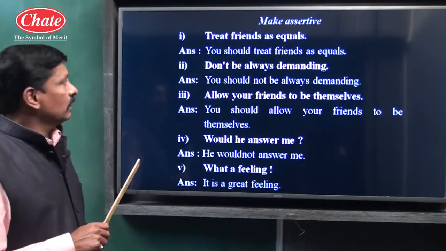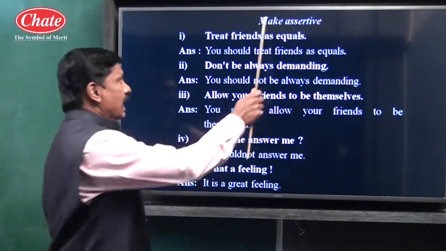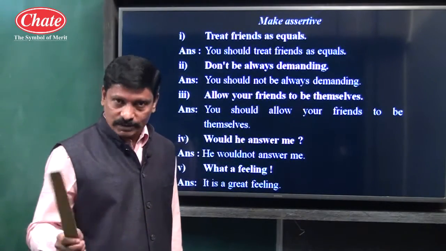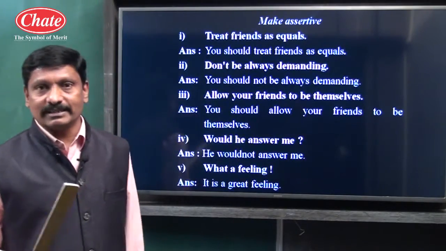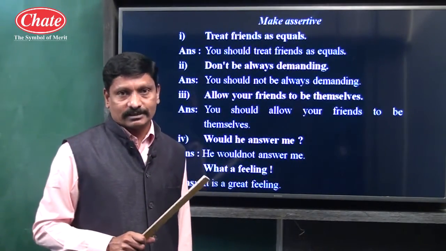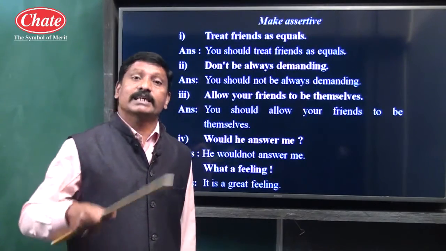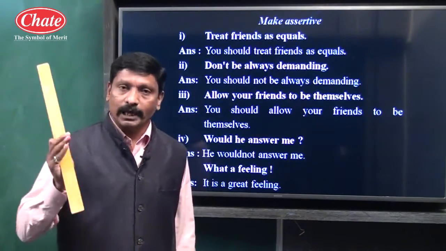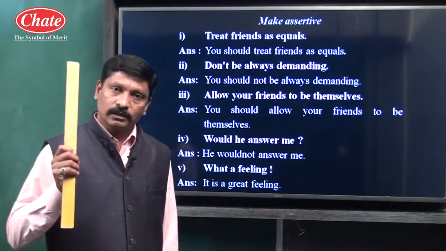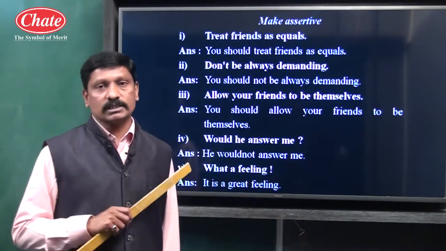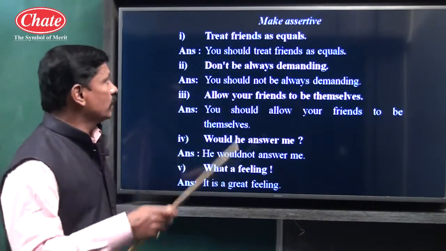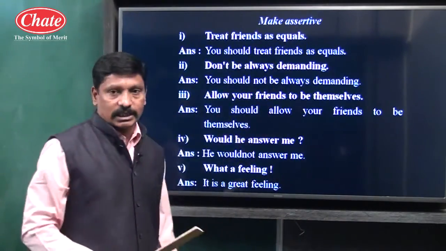Next simple topic: make assertive. Assertive is also a type of sentence. An assertive sentence is a sentence which makes an assertion. It's a statement. An assertive sentence can be negative or affirmative. Most probably the structure of an assertive sentence is subject, verb, other words, plus full stop. They will give a different type of sentence and ask us to convert that given sentence into assertive type.